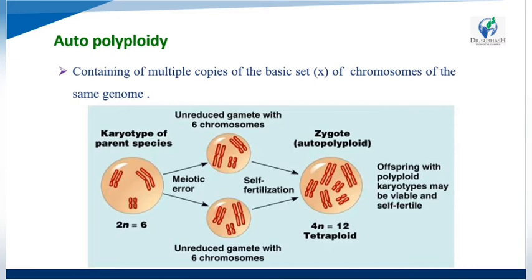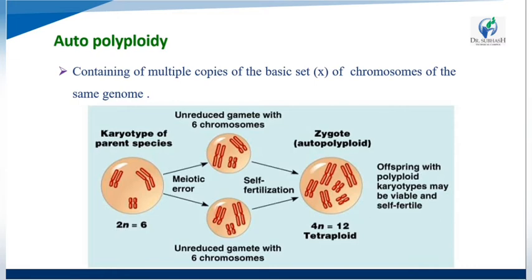Then formation of the zygote, that is the autopolyploid. 4n equals 12: the multiple chromosomes form as 6 chromosomes plus 6, so 12 chromosomes are formed.